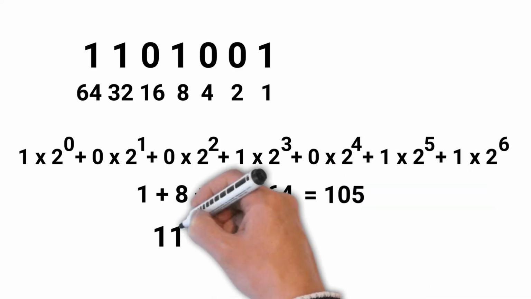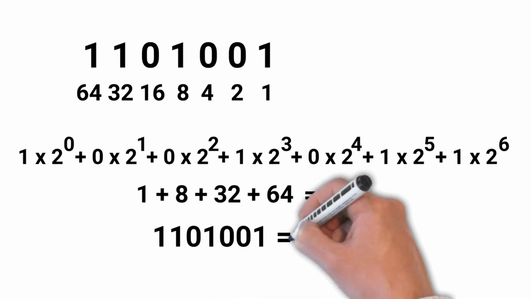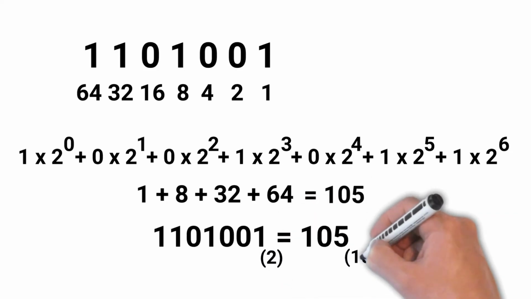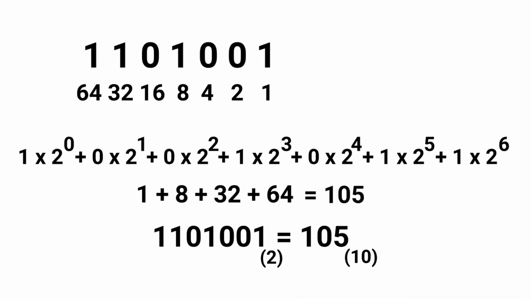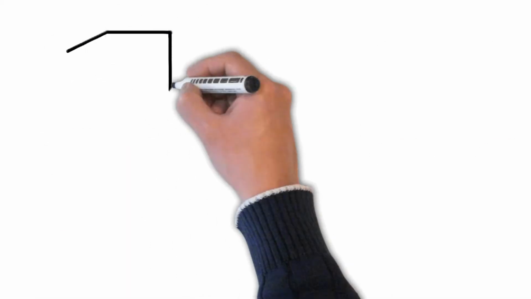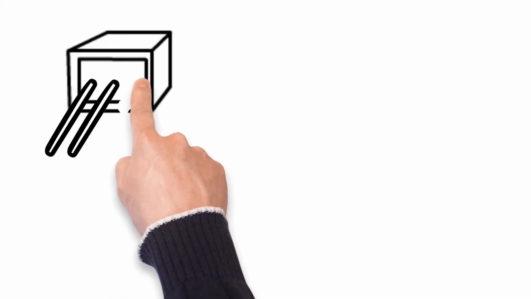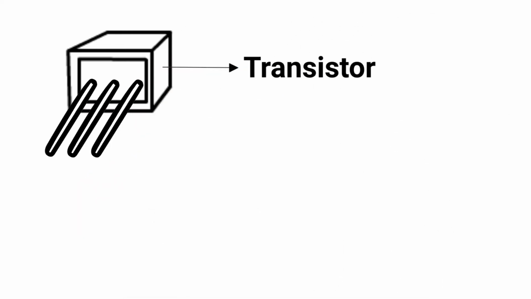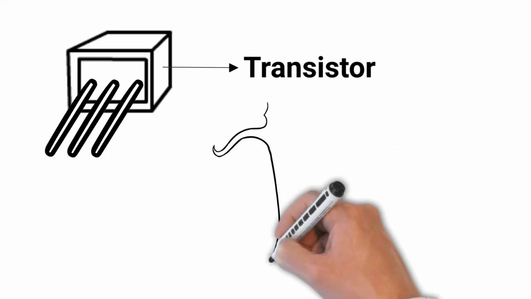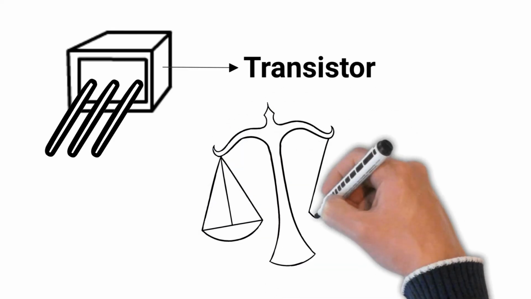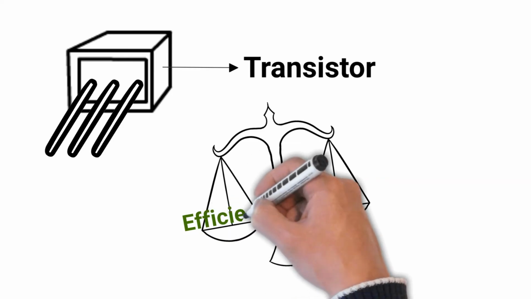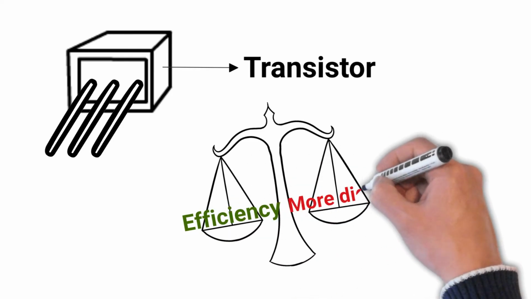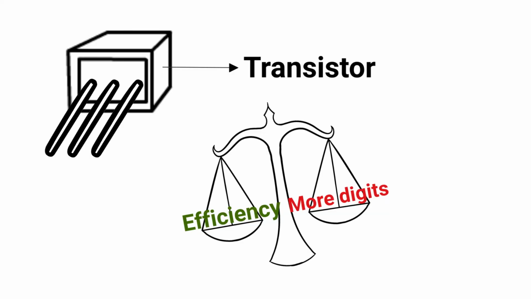So the number 1101001 in binary corresponds to 105 in decimal. We can see that for writing the same number in binary, we need more digits. Computers utilize transistors that naturally represent binary states as on or off. The hardware is specifically designed to handle large binary numbers efficiently, ensuring quick and accurate computations. Thus, the simplicity of binary operations leads to faster and more efficient computing, far outweighing the drawback of having more digits. Now lastly, let's see the impact of the binary on the tech world.